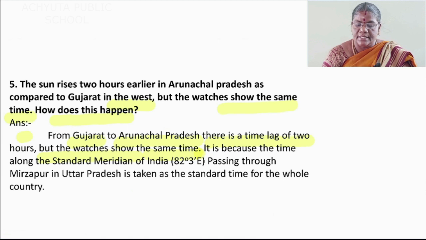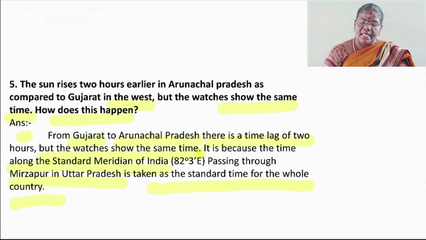Full stop. It is because the time along the standard meridian of India, in the bracket we give 82 degree 30 minutes east, okay, passing through where? Mirzapur in Uttar Pradesh, is taken as the standard time for the whole country.